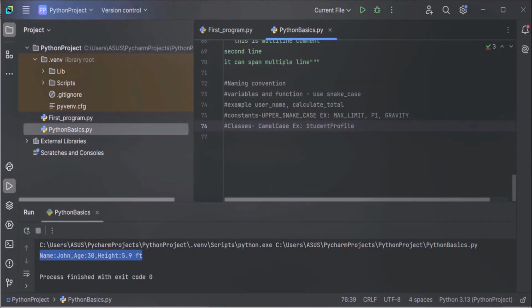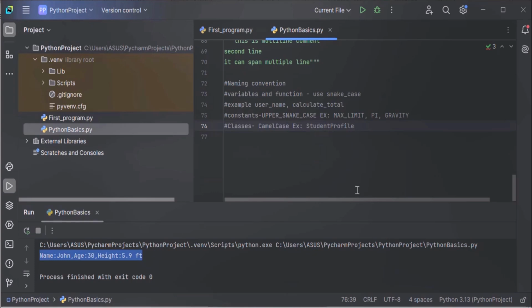So, these are a few naming conventions that it's good if you follow, because these conventions help make your code readable and maintainable. So it's good if you follow these naming conventions when you write your code. That's it for Python basics. Next, we will learn about control flow, which allows us to make decisions and repeat tasks in our program.